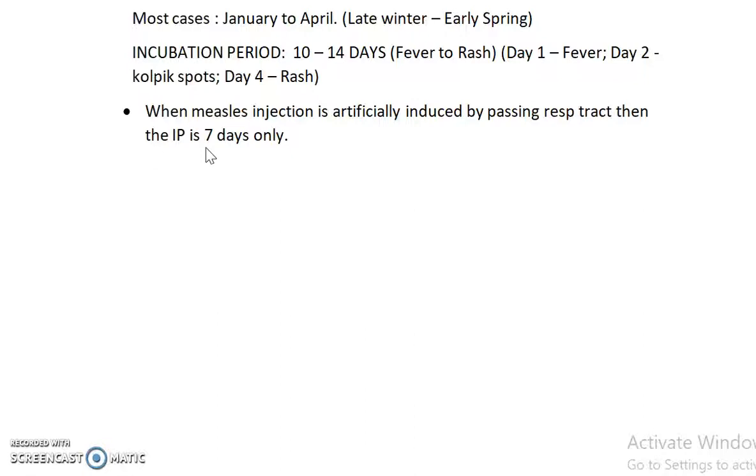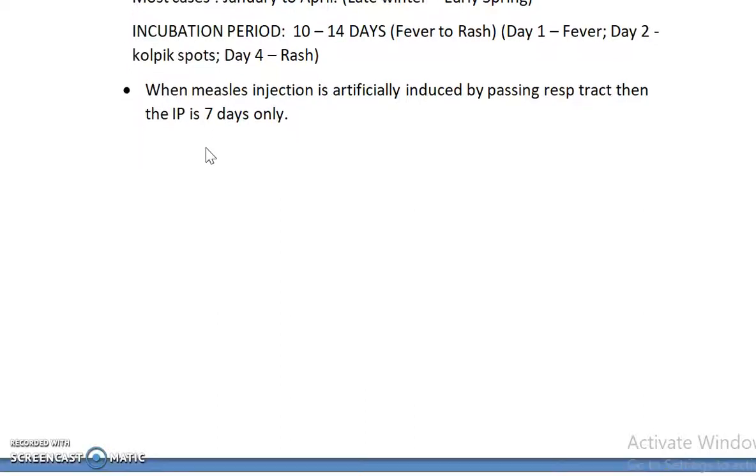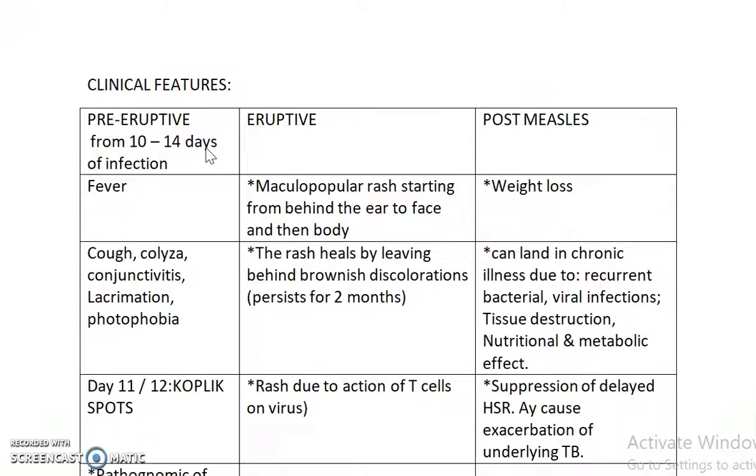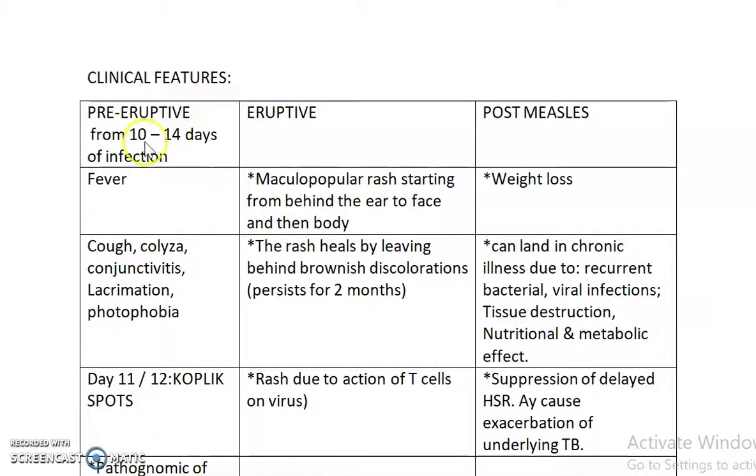Okay, we will discuss in detail the clinical features. The incubation period of the vaccine virus is 7 days only, or with any route which bypasses the respiratory route, it is only 7 days. That is a key point. The clinical features are divided into pre-eruptive, eruptive and post-measles stages. Pre-eruptive, 10 to 14 days of infection.